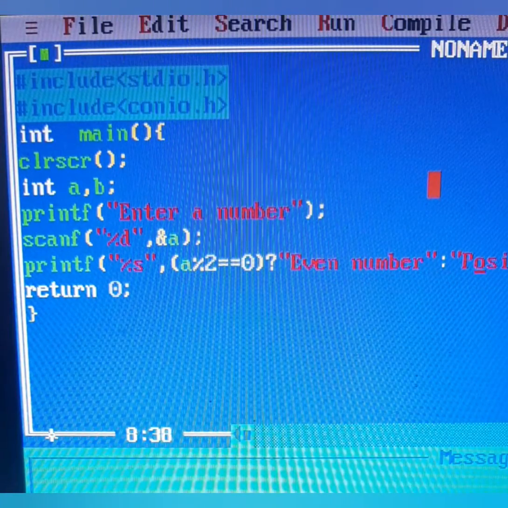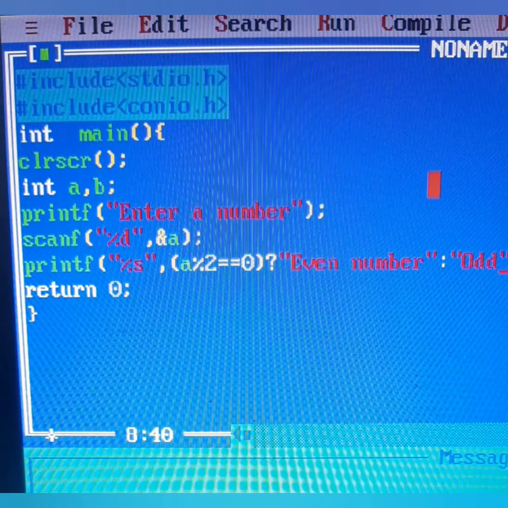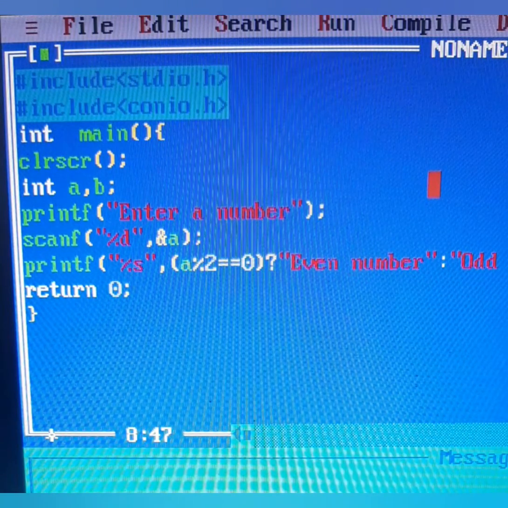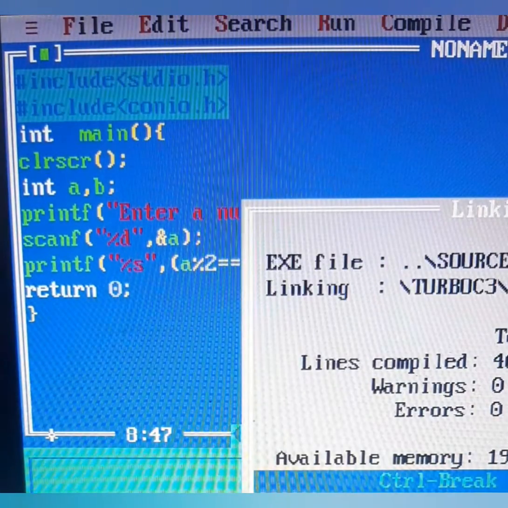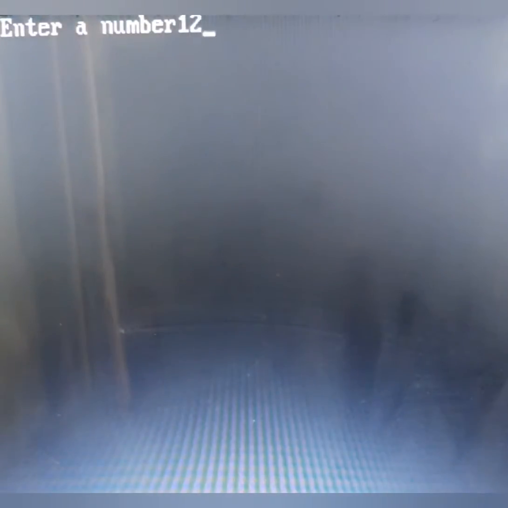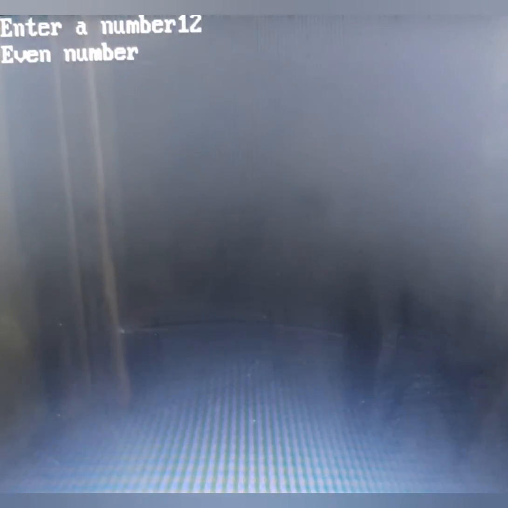This is possible only because of %s that we can write our full messages, and that too the ternary operator is enclosed in printf, odd number. And now if we run this program, we'll see if we are giving some number, it is an even number by running it again, and we see even number.